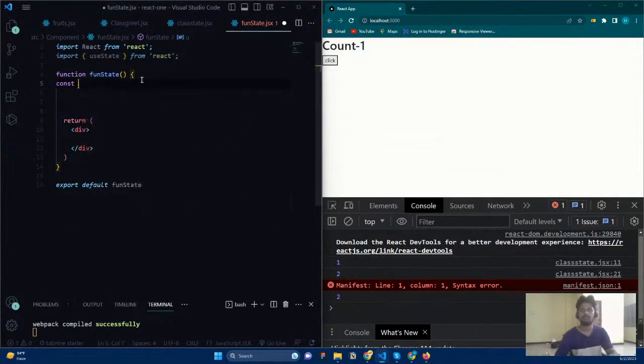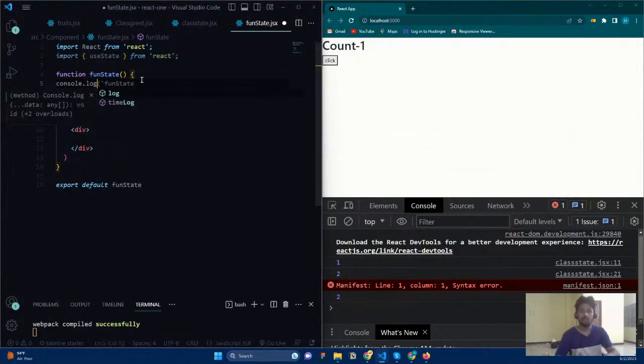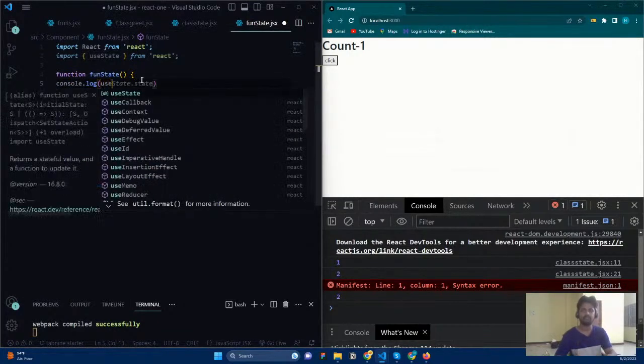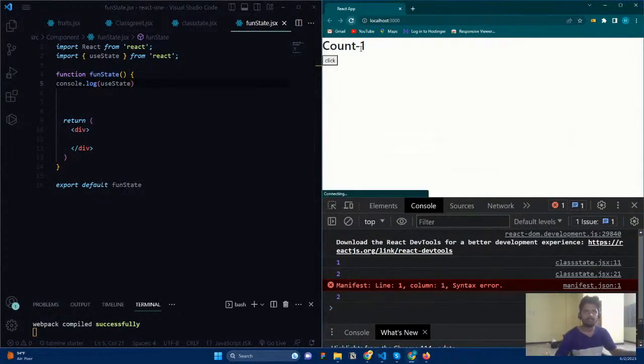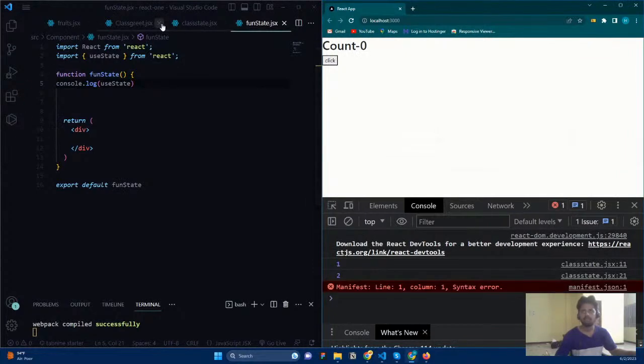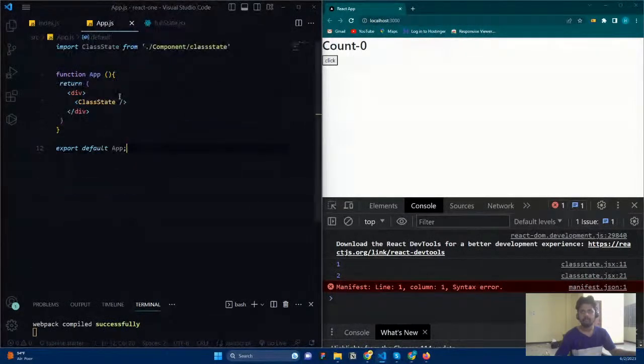Before that, let me check with console.log what useState is. Something like console.log of useState. Let us check that one. I am going to clear this out and remove these. Go here, and let us add it at the bottom. I will also comment out this class.